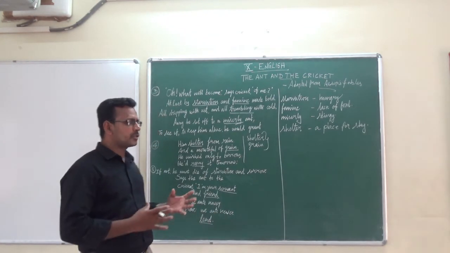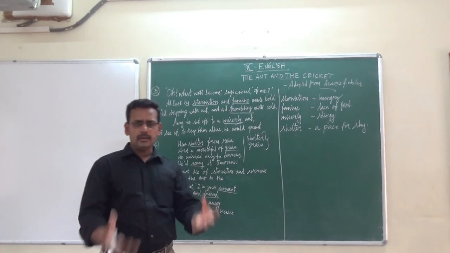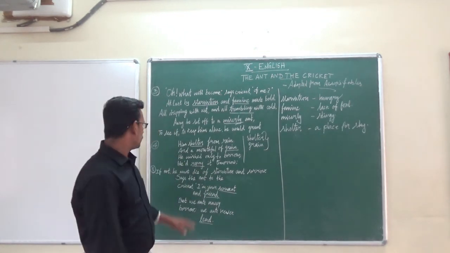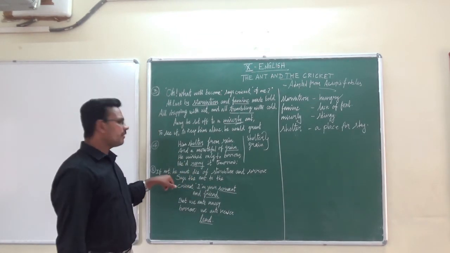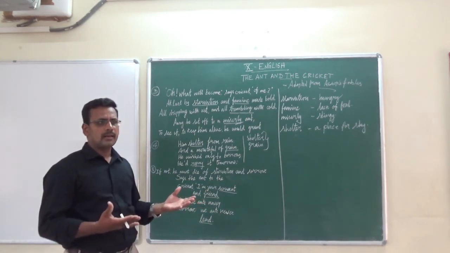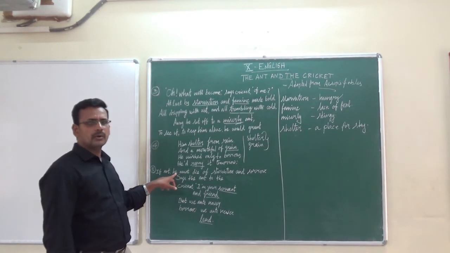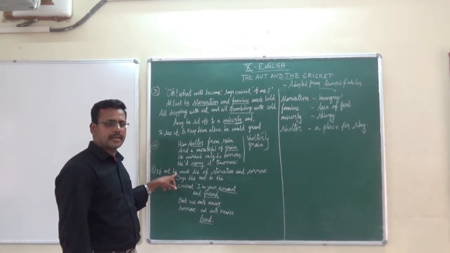So here he decided to borrow some grains and shelter from the ant. If he fails to borrow these things from the ants, what happens to the life of the cricket? He must die. Here the word he refers to the cricket.